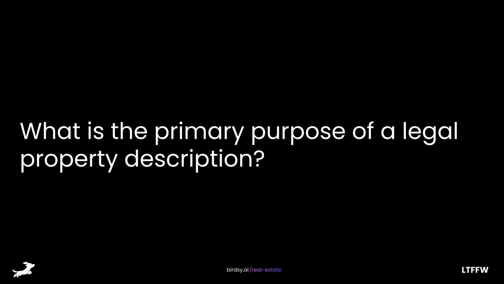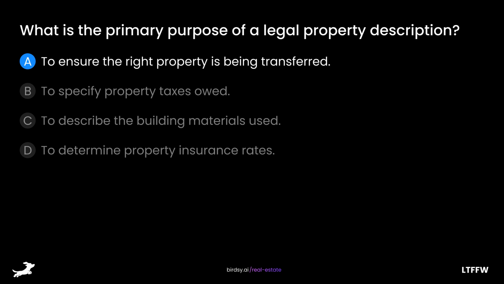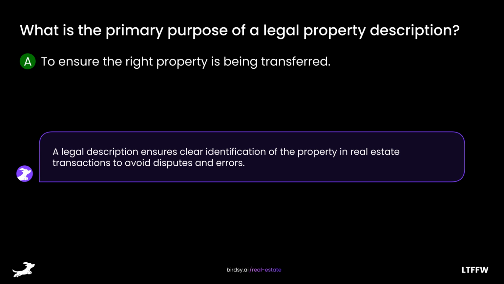What is the primary purpose of a legal property description? Is it A, to ensure the right property is being transferred, B, to specify property taxes owed, C, to describe the building materials used, or D, to determine property insurance rates? The answer is A, to ensure the right property is being transferred. A legal description ensures clear identification of the property in real estate transactions to avoid disputes and errors.